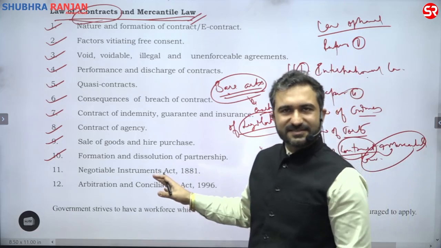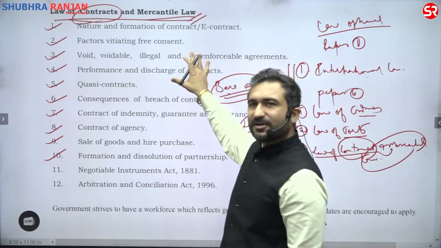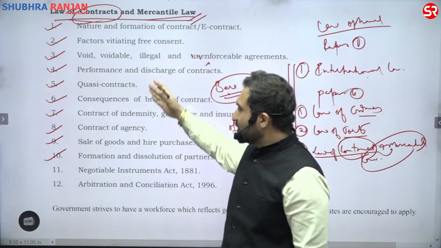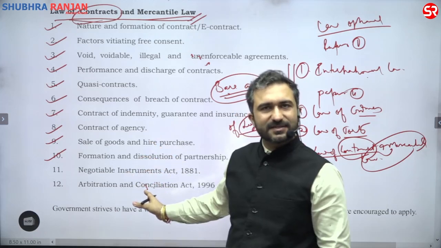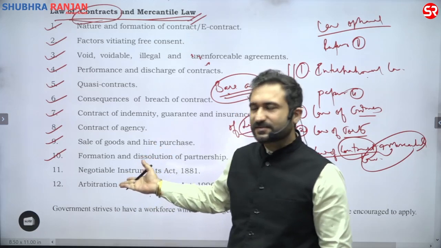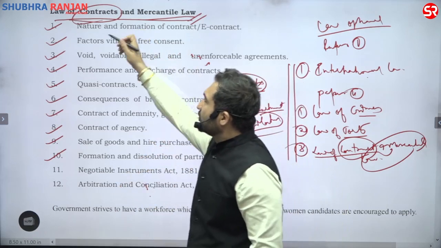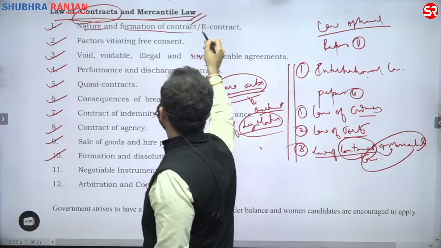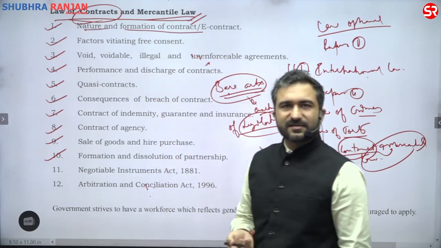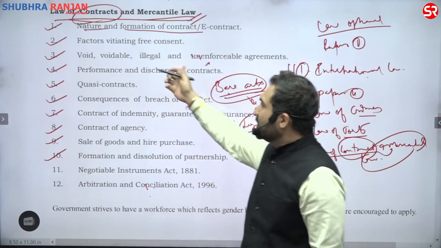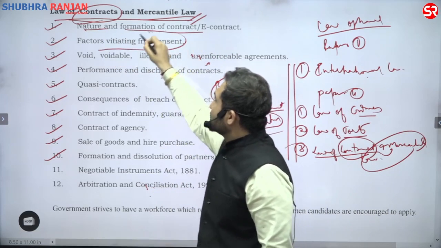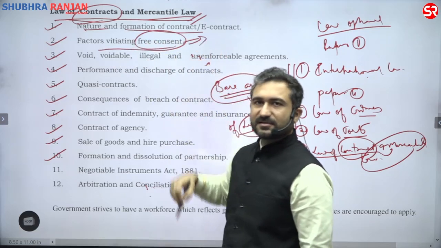If we start looking at this particular subject, law of contract, you see that there are very few subtopics that you have to read inside it. For example, you're only reading about the nature and formation of contract. That's it. The formation and nature of contract. That means the very basics of it. And the factors vitiating free consent is just an aspect in the contract.